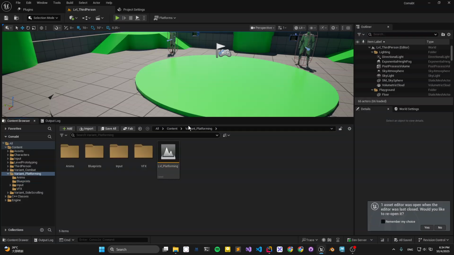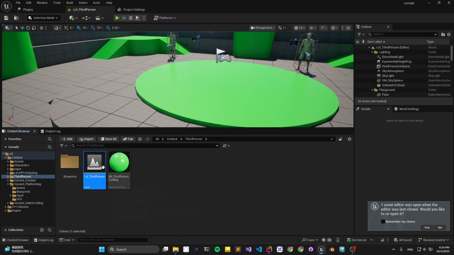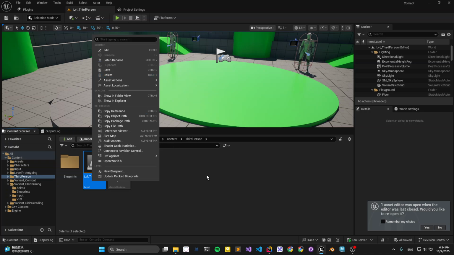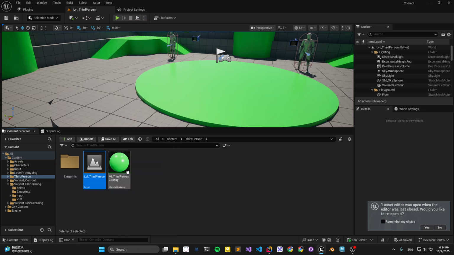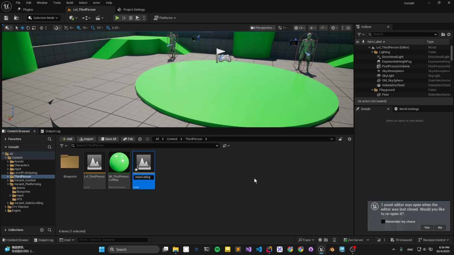Compile the project. Let's create this. I want to put in the third-person mesh, so let's just duplicate it. Let's name it listening mode.